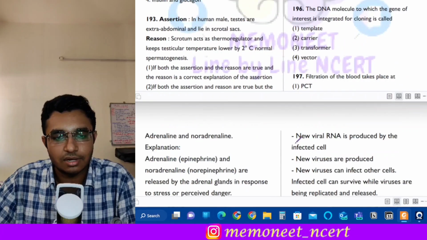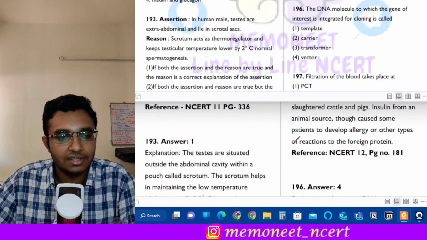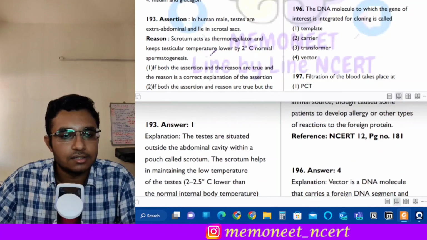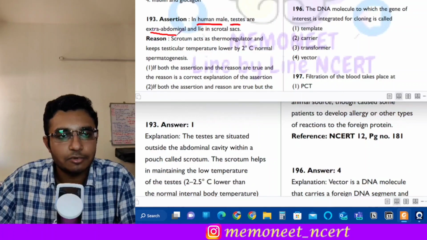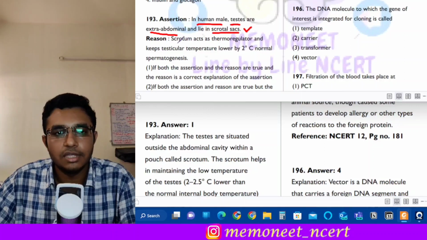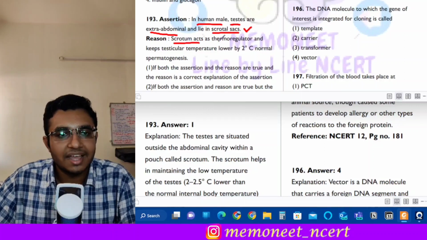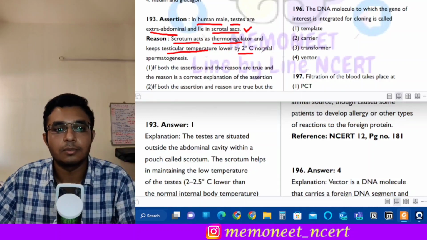Next is question number 193. That is an assertion reason question. In human male, the testes are extra abdominal and they lie in the scrotal sacs. Okay, so this is a correct assertion. The reason given here for it is scrotum acts as a thermoregulator and keeps the testicular temperature lower by 2 degrees Celsius for normal spermatogenesis.